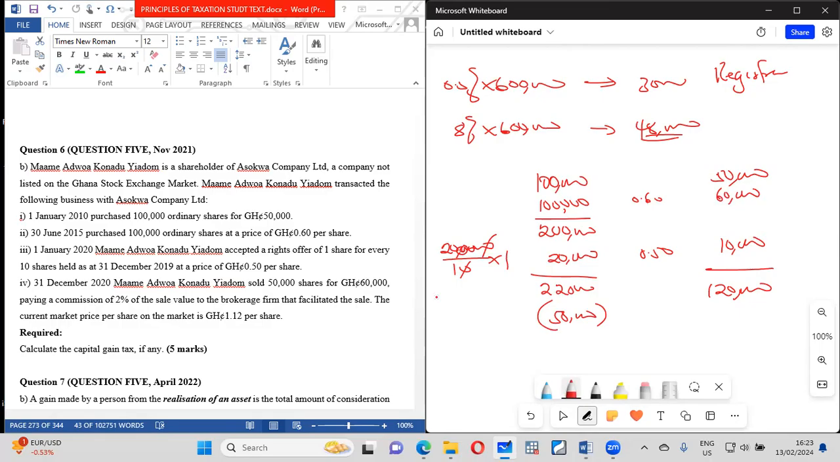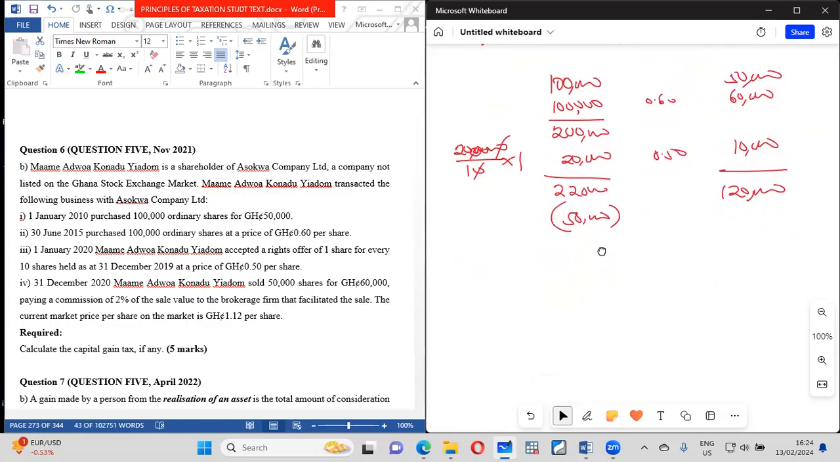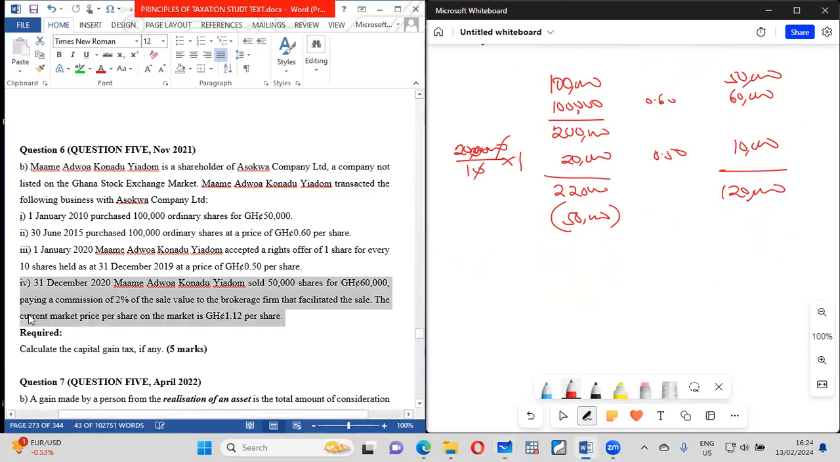So together, we need to find the value of these shares. All right, the cost of the share. So the proceeds she has received is 60,000. No doubt about that. And it says she is paying 2% of the sales value as brokerage. So it means that even the 60,000 she paid, yeah. And the current market value of share is what? 1.12.